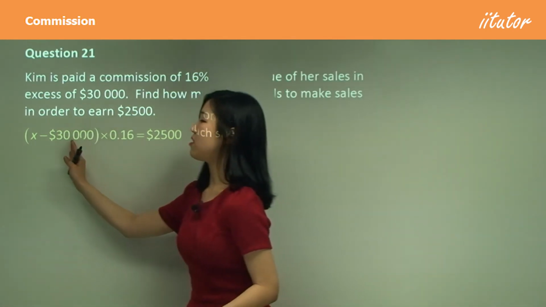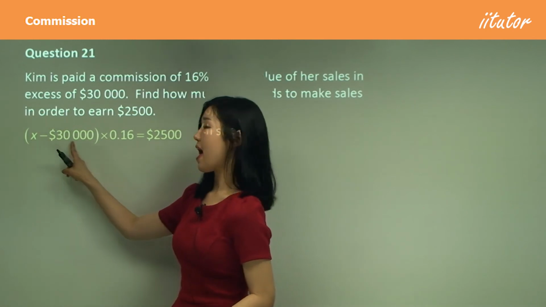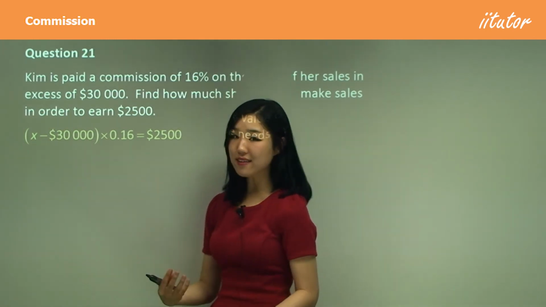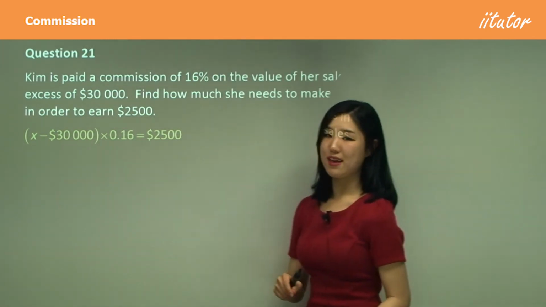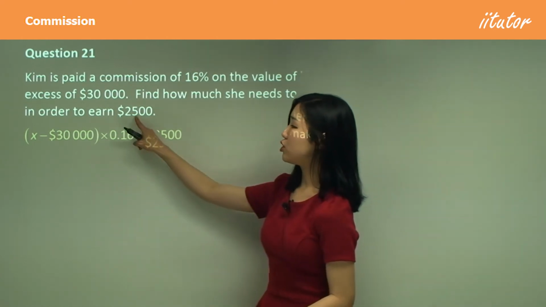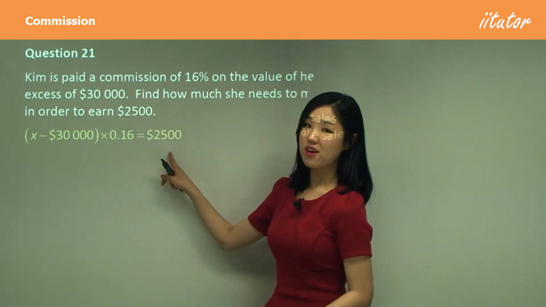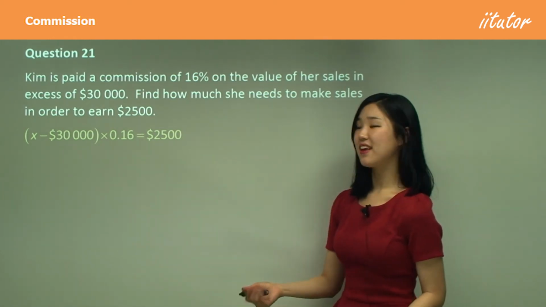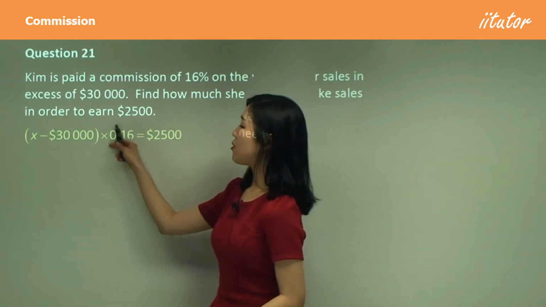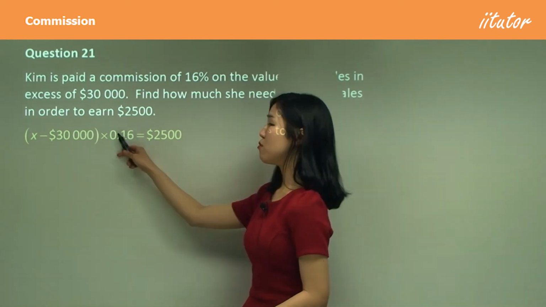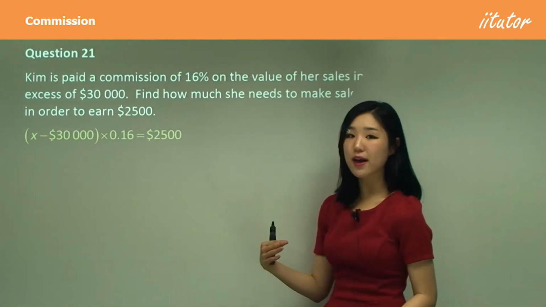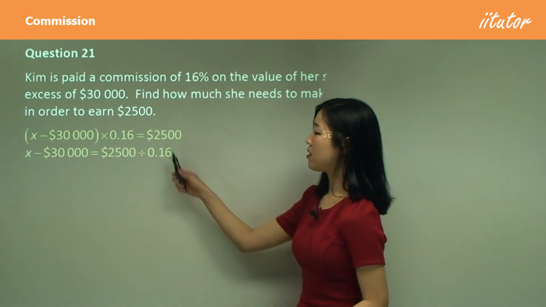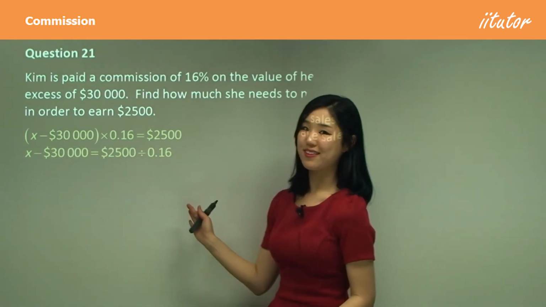So I need to find the difference between the total sales and 30,000. And of that, we multiply by 16%. And we want that to be equal to 2,500. So now we simply need to use our algebra skills to find X. First of all, see how we're multiplying by 16%? Move that over to the other side by dividing by 16%. So I'm going to divide 2,500 by 16%.